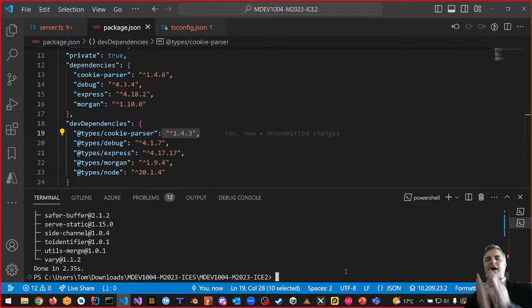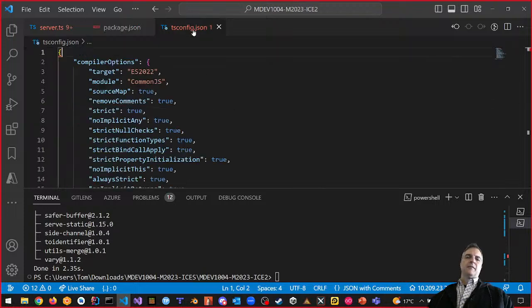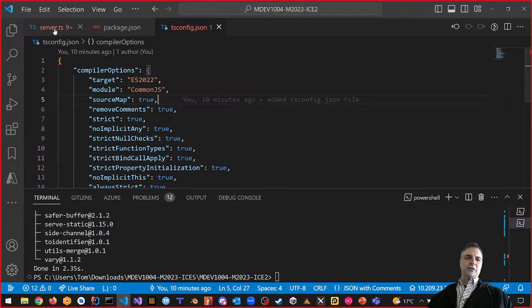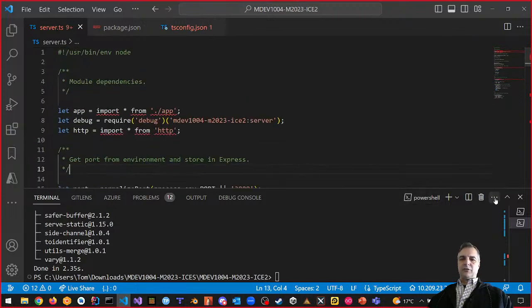I'd rather be behind with my type definition library, but ahead with my versions. If I want to match the versions up, we can do that too. We can tell Yarn to give me the exact version I want, right? If I want to. But this is okay. Okay? Save. Back to my poor server.ts. And we are seeing some issues, like we said.